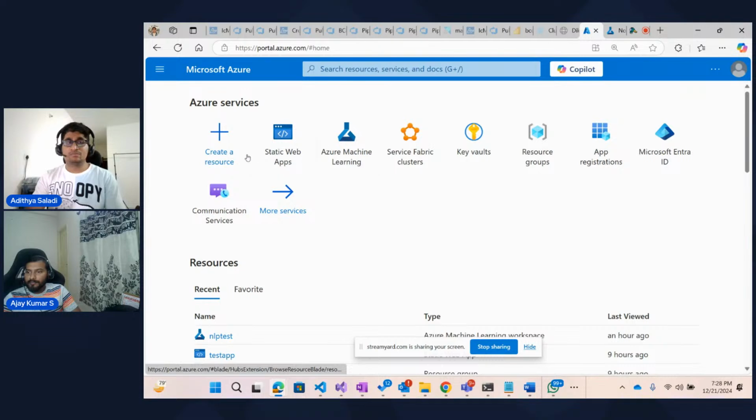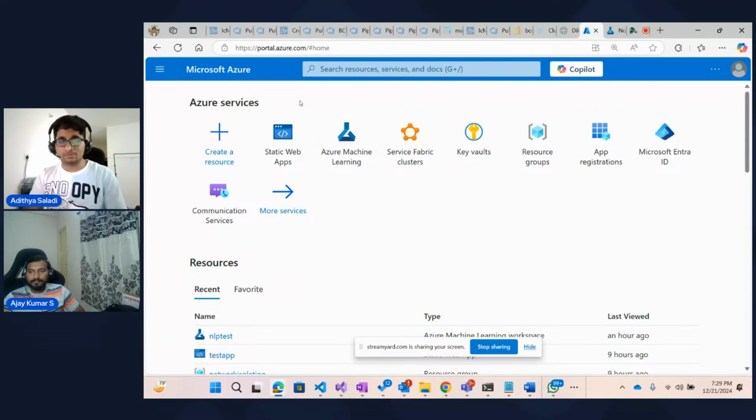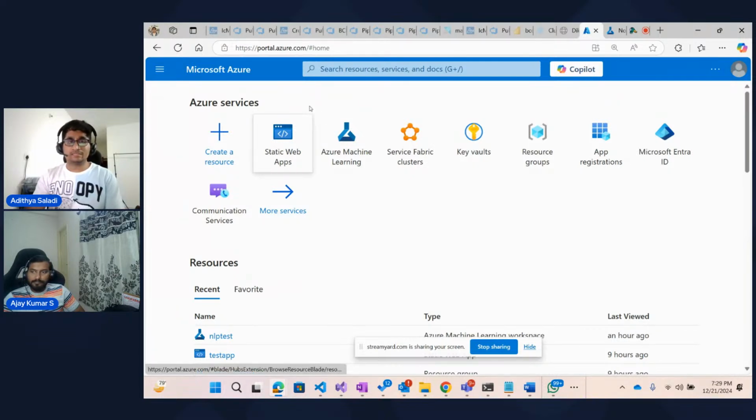So the simple thing is this is the portal. If you don't have an Azure account, just go and register for an Azure account. If you are a student, you'll get the student pack. You don't even need a credit card for that. But even if you are not a student, you can still get some $100 or $200 worth of credits free of cost. But for that, you need to provide the credit card details.